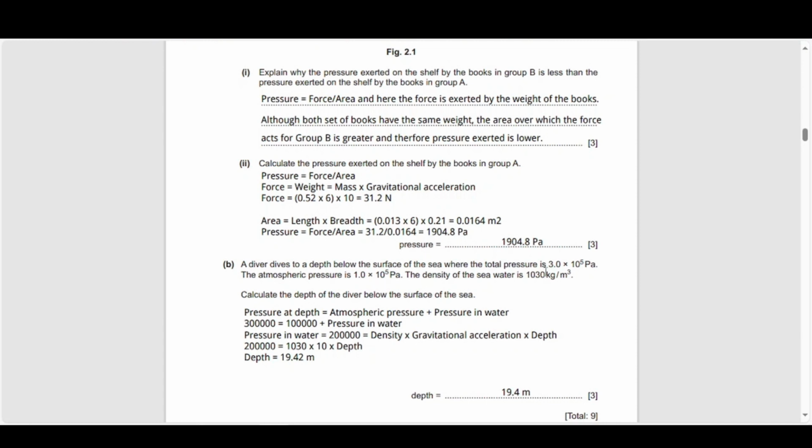The total pressure is 3 into 10 to the power 5 pascals. The atmospheric pressure is 1 into 10 to the power 5 pascals. The density of the seawater is 1,030 kilogram per meter cube. Calculate the depth of the diver below the surface of the sea.